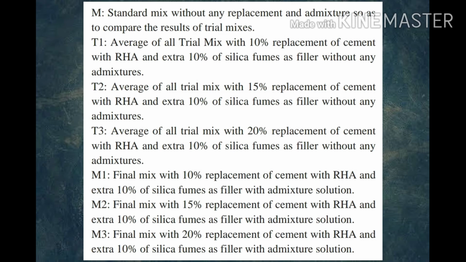M1 is the final mix with 10% replacement of cement with rice husk ash and extra 10% of silica fumes as filler with admixture solution. Whereas M2 and M3 are the final mixes with replacement of 15 and 20% with rice husk ash and extra 10% of silica fume as a filler with admixture solution.